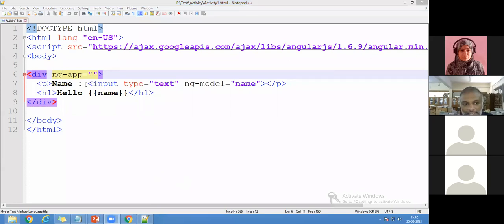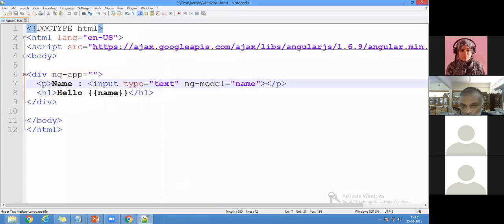So when I come for next generation, you can see input type is equal to text. And now I'm using another keyword, it is called a model. So according to our pattern, it is MVC, that is model, view, controller. So here I'm using a model. You can write any name you want. Whatever name you want, you can use it. So this name, and you can see this is called an expression for printing, just like printf in C or Java System.out.println. If you put a double brace, then it is called an expression.